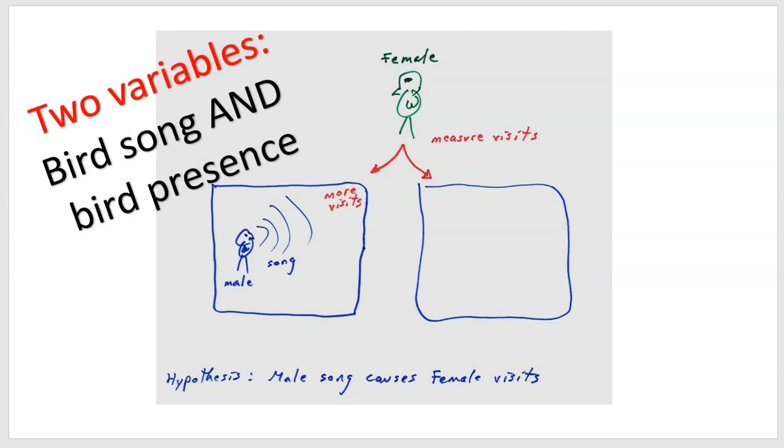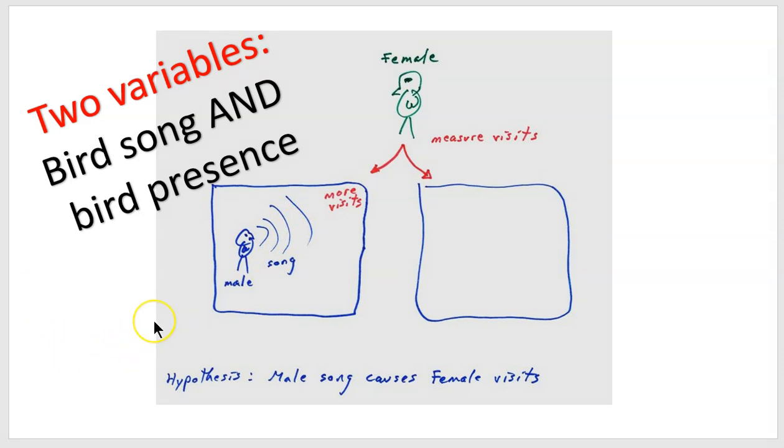And indeed, there is a problem, and the problem is there are two variables in the experiment shown here: the bird song and also the presence of the male. So it could be that the female entering this area more often than the control, she does so because she's attracted to the song, but it also might be that she's attracted to the sight of the male bird itself. So we've got two differences between this condition on the left and the condition on the right.